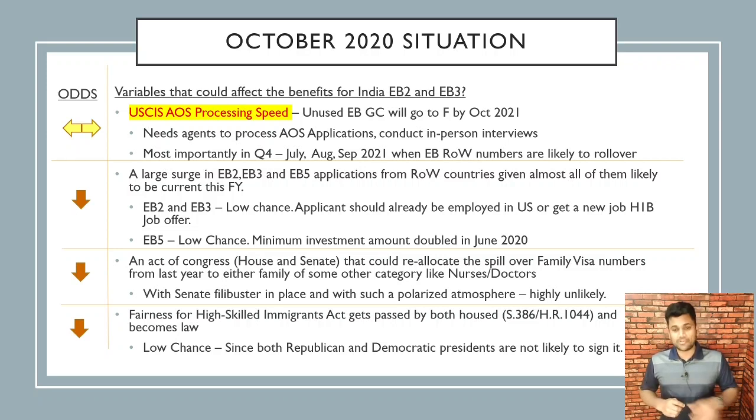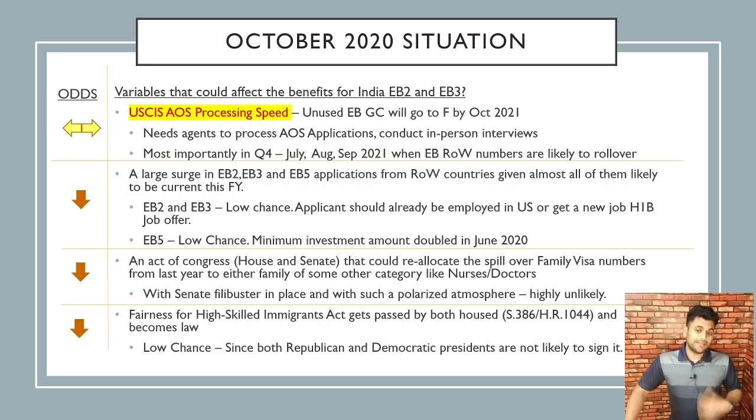EB5, again, low chance because the minimum investment amount for getting an EB5 green card was doubled in June 2020. So chances of this large surge happening and offsetting the inflow from rest of the world to India is pretty low. The second one, also the possibility is low, is an act of Congress, again has to pass through House